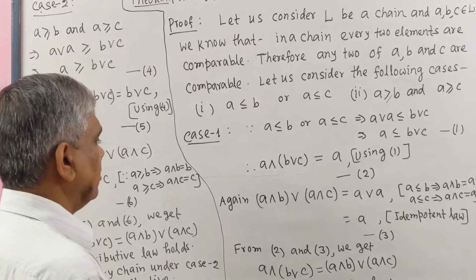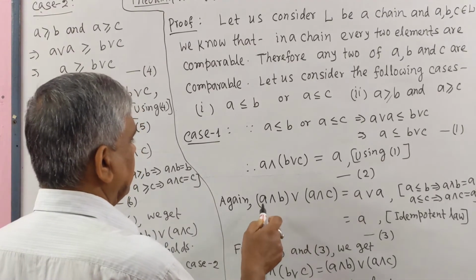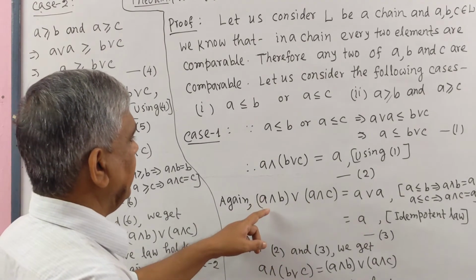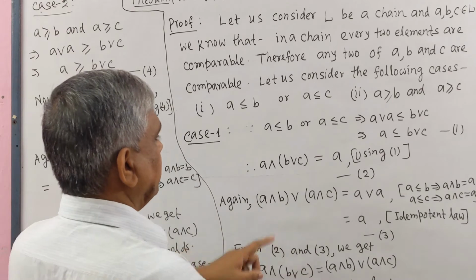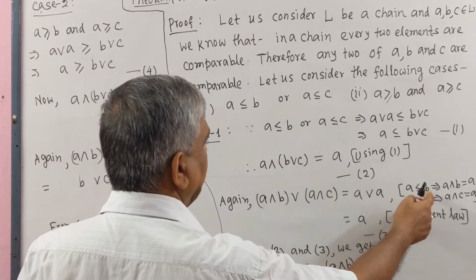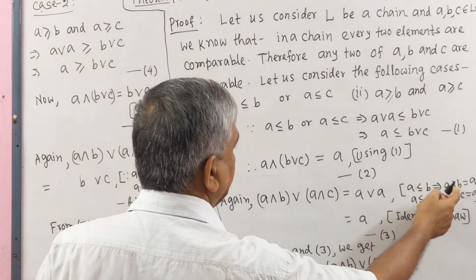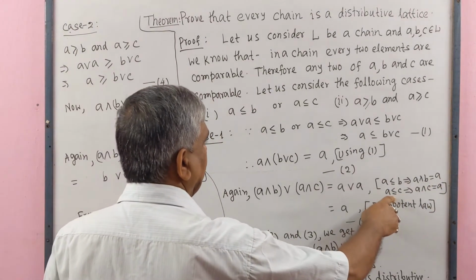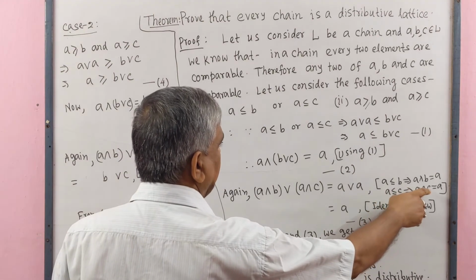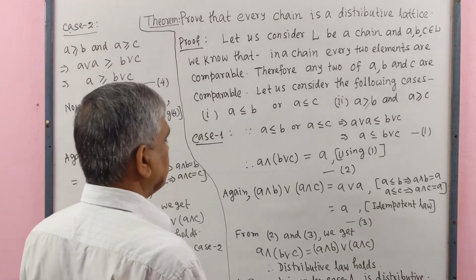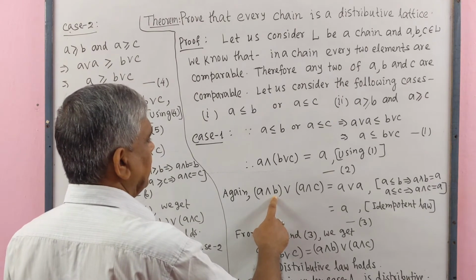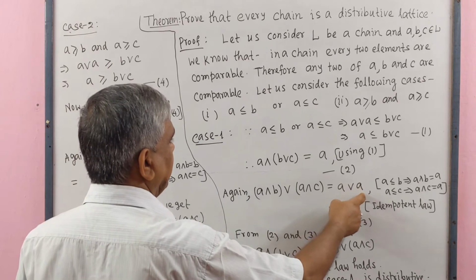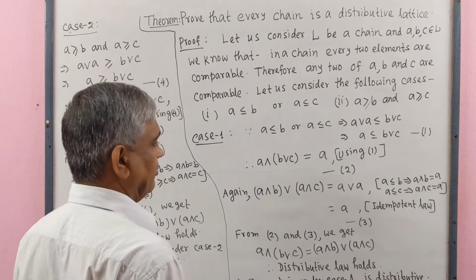Again, (A ∧ B) ∨ (A ∧ C). Since A ≤ B implies that A ∧ B = A, the smaller element. Similarly, A ≤ C implies that A ∧ C = A. So this part will be equal to A, join this part will also be equal to A. A ∨ A is A by the idempotent law.